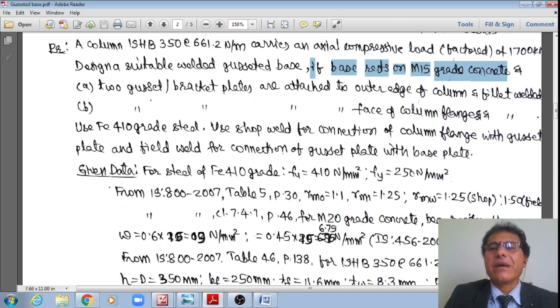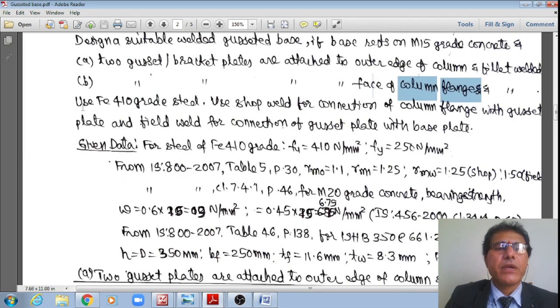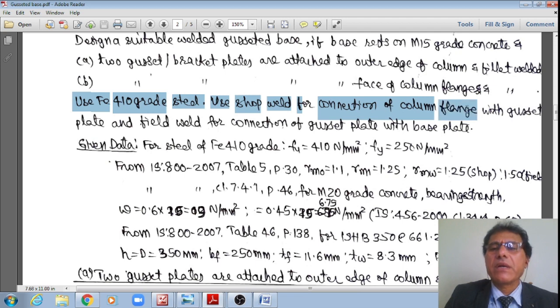If the base rests on M15 grade concrete, with the same previous data, and if the two gusset or bracket plates are attached to the outer edge of the column and fillet welded, and the second case is that if the two gusset plates are attached to the face of the column and fillet welded, use Fe410 grade steel and shop weld for connection of the column with the gusset plate, and field weld.